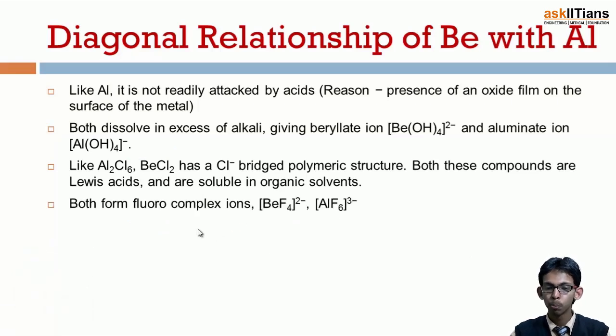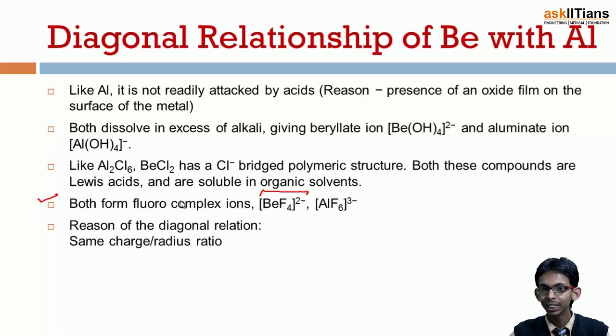Next, both form fluoro complex ions. This forms BeF4 2 negative, this forms AlF6 3 negative, which are similar fluoro complex ions. And what is the reason that these two show so much similarity, being members of two different groups?